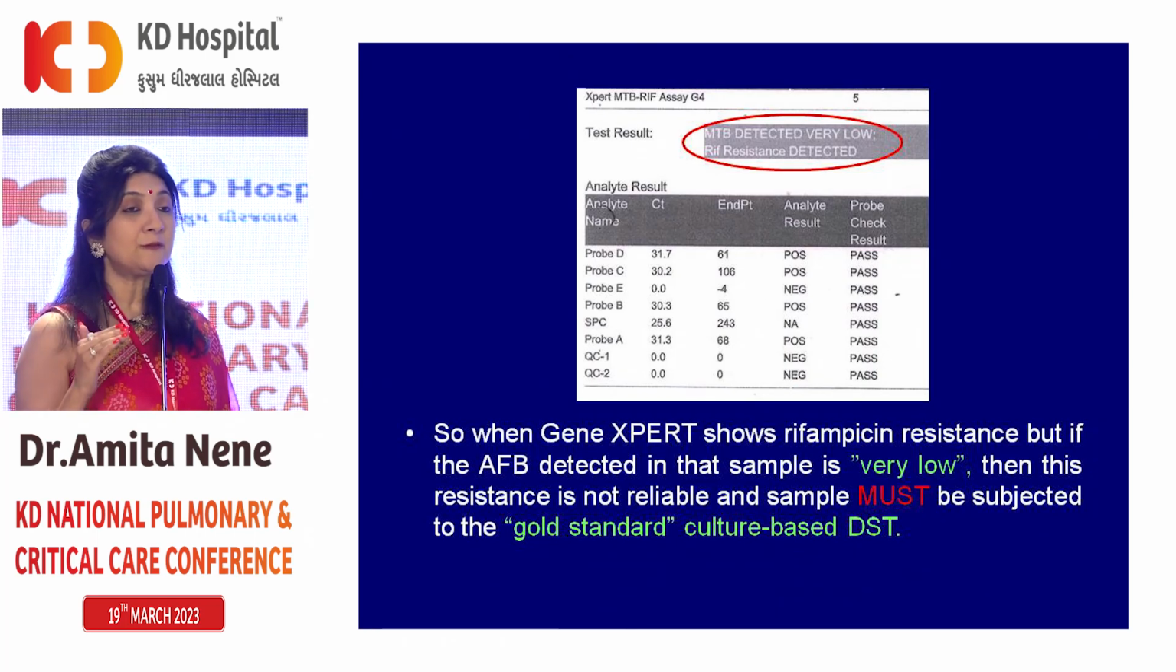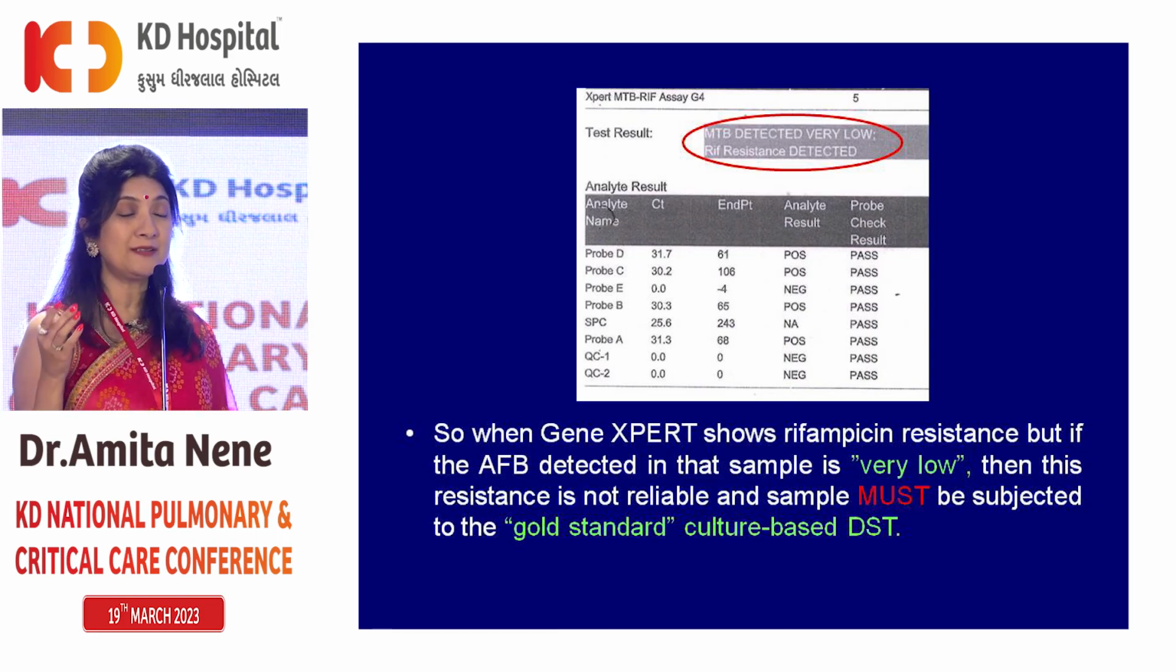I'm repeating, rifampicin resistance detected and MTB load is very low. If the load is low, medium, high, doesn't make a difference. If rifampicin resistance is not seen in very low, no problem. It is only when rifampicin resistance is detected and MTB load is very low. Please note, there's a 50% chance that this patient is actually rifampicin sensitive and GeneXpert has made a mistake over here, and therefore we need to repeat another type of molecular test to confirm the rifampicin resistance, and we need to treat the patient accordingly. So this is a very, very important clinical tip.